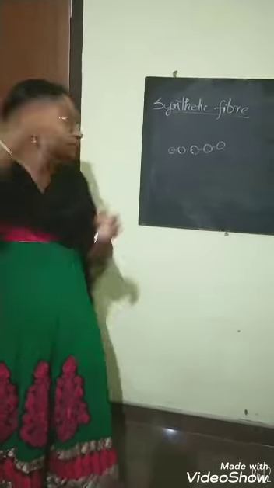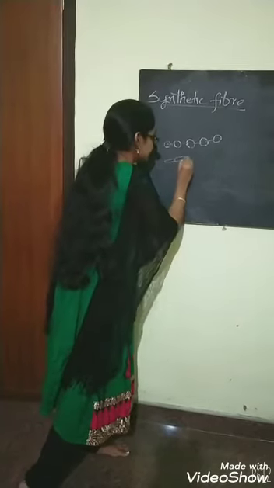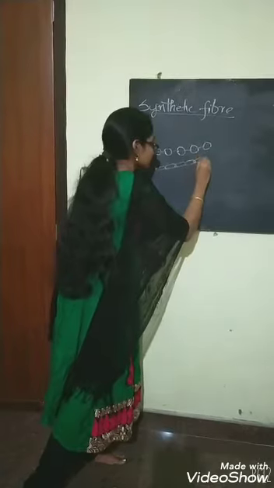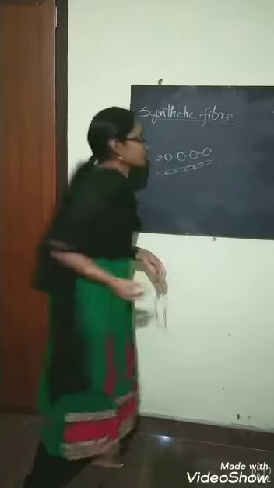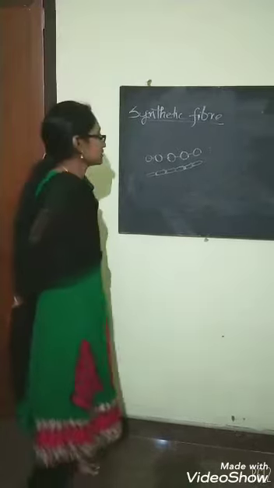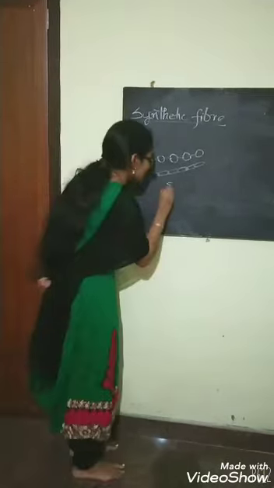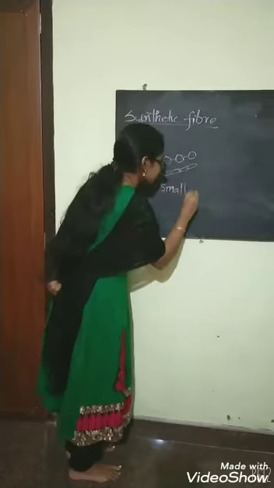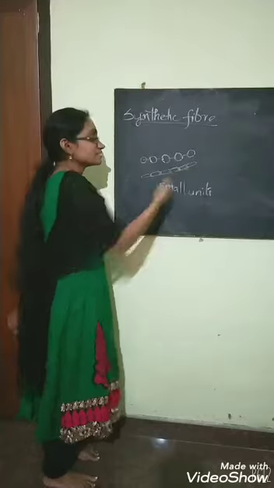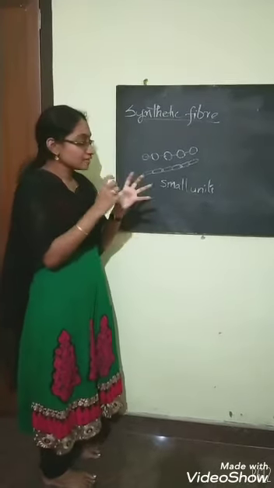In both cases, what do you feel is similar? We have small units. Similar small units get together and form a single big thing.